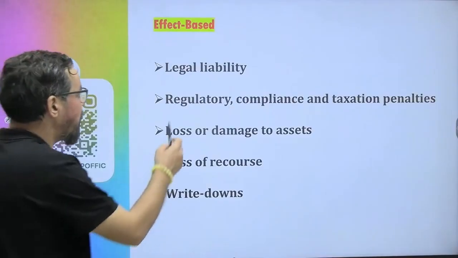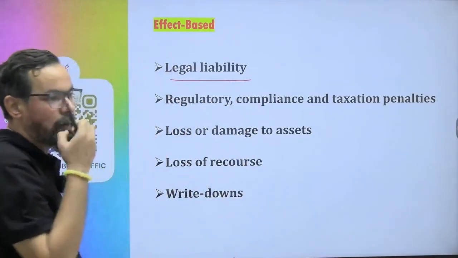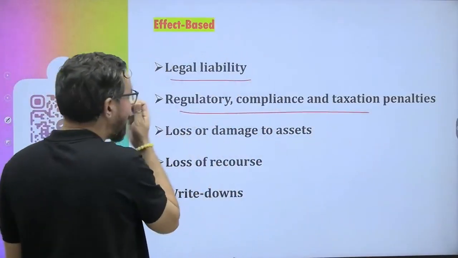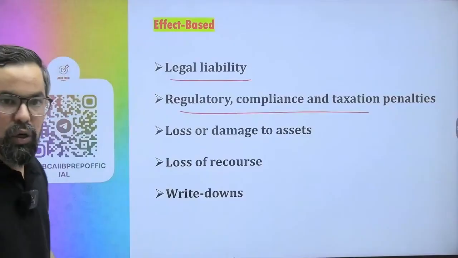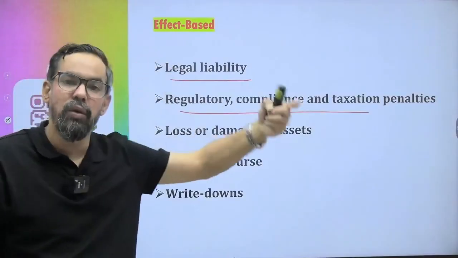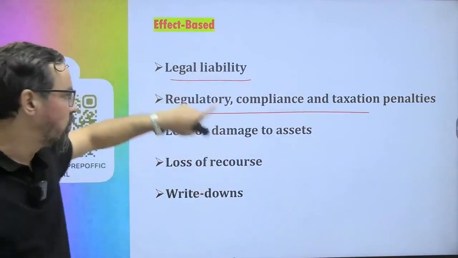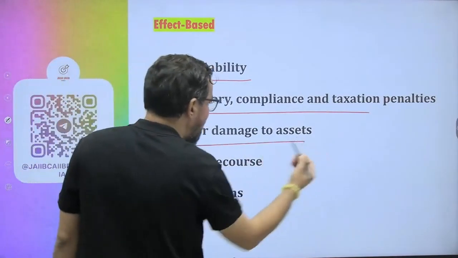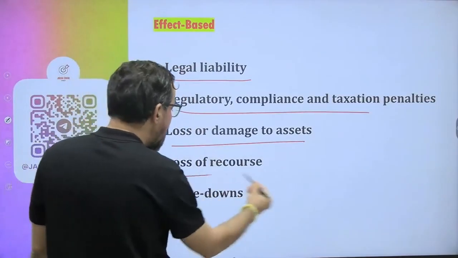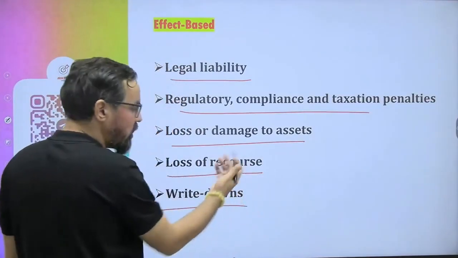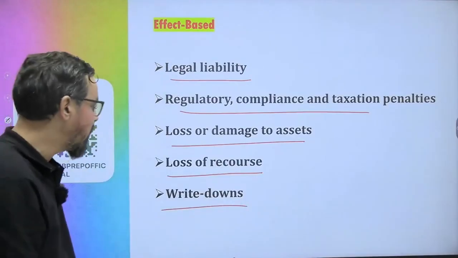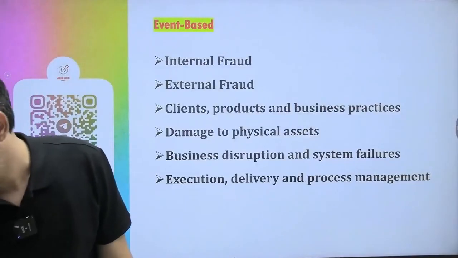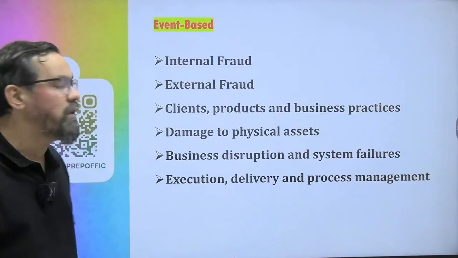So effect based, it is legal liability, meaning there are some regulatory penalties and all. Regulatory compliances in taxation. Legal liabilities, like let's say there are some flaws in the law, we are not fulfilling those, or we entered into a contract with the customers and that makes some sort of default. Regulatory penalties imposed by RBI or others. Loss or damage to assets due to any reasons. Loss of recourse, any recourse means any sort of collaterals. And write downs, any NPAs which got written down. So this is now event based.